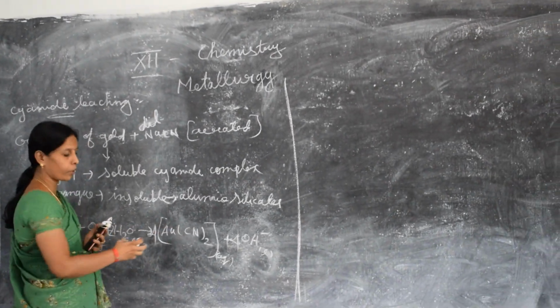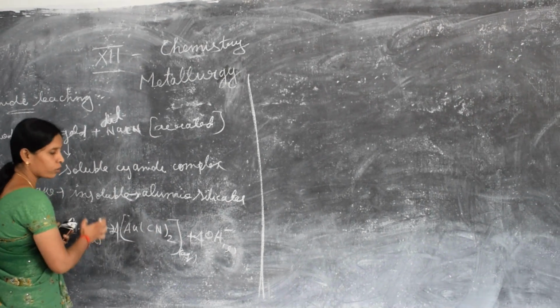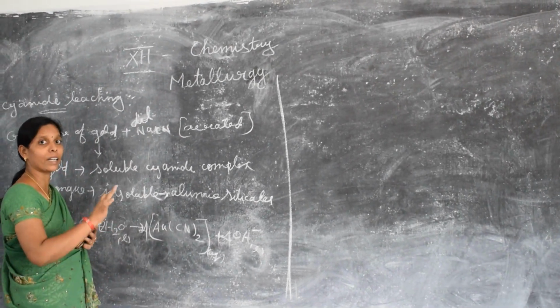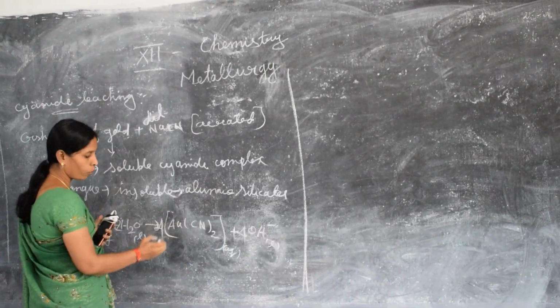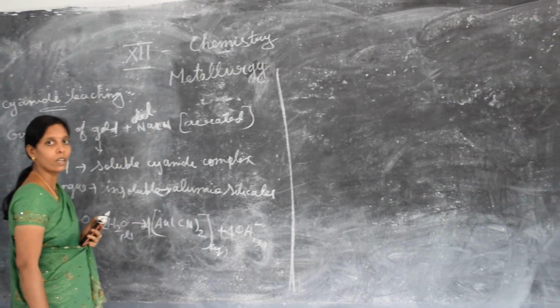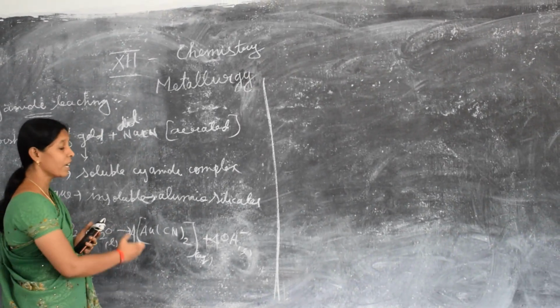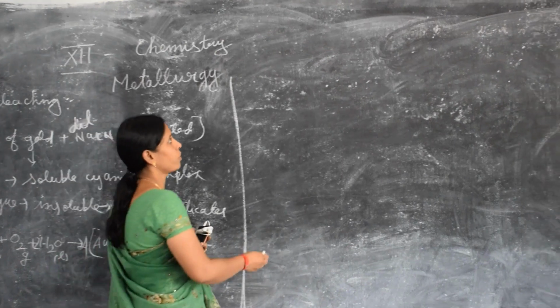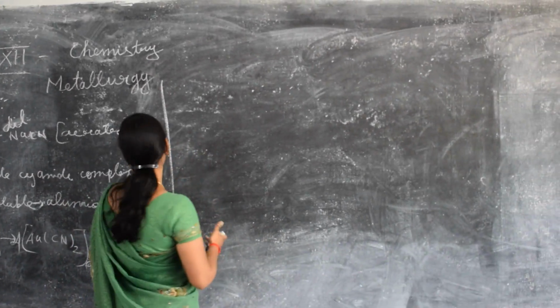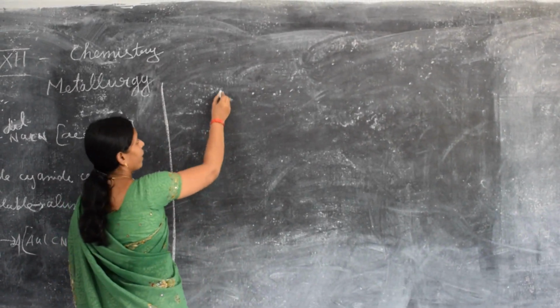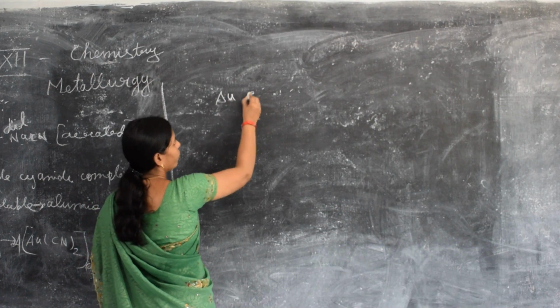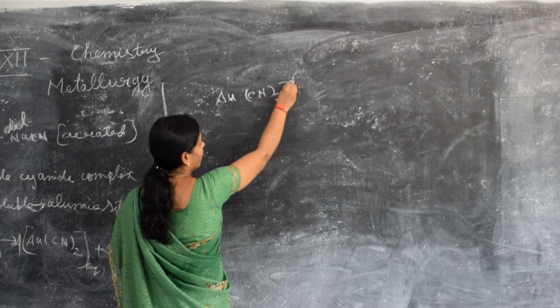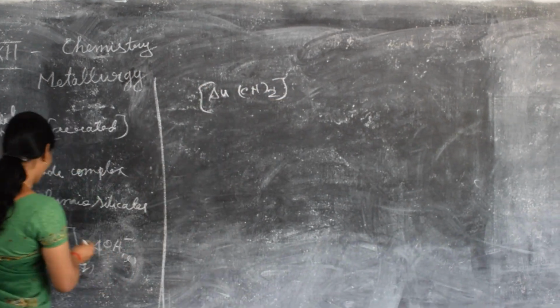Recovery of gold from this cyanide complex by using a reduction process. So we take the gold complex Au(CN)2, in ion state.